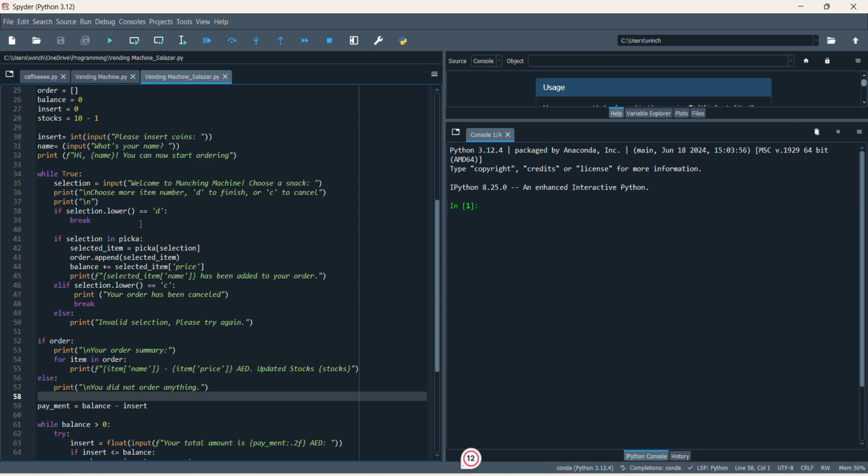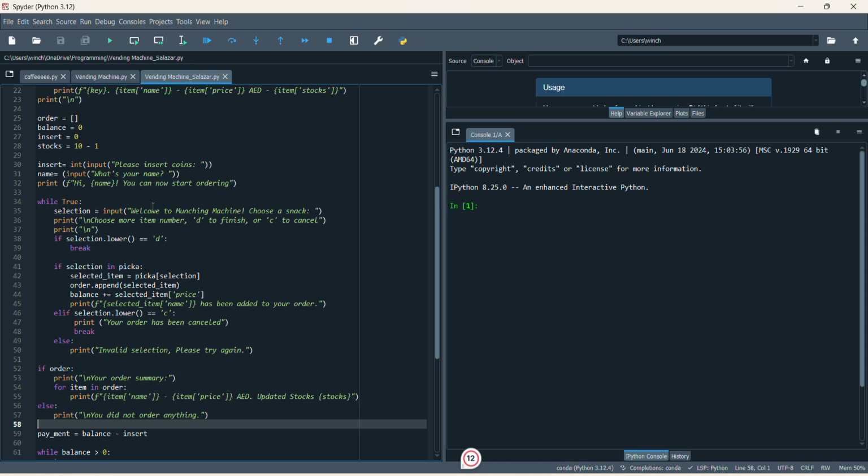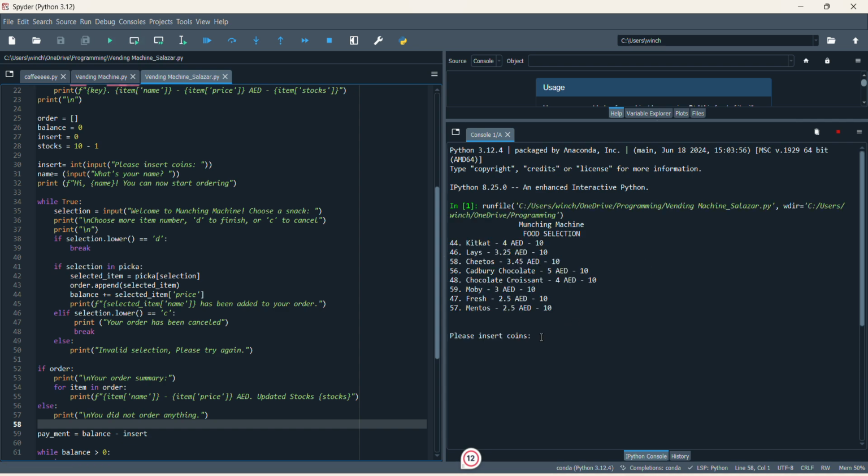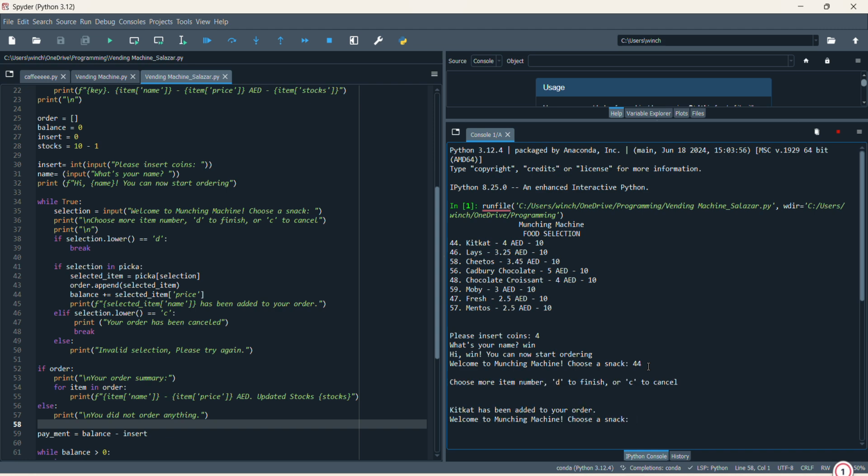If you keep on adding items, for example, I will run the program. For example, you will put 4 dirhams, then your name. So, hi Win, you can now start ordering. Welcome to Munching Machine, choose a snack. For example, 44, which is Kit Kat.